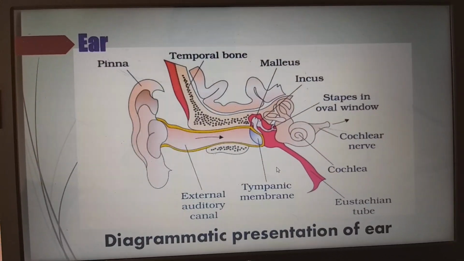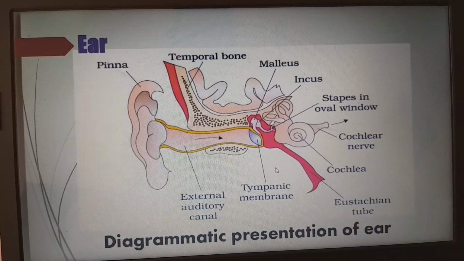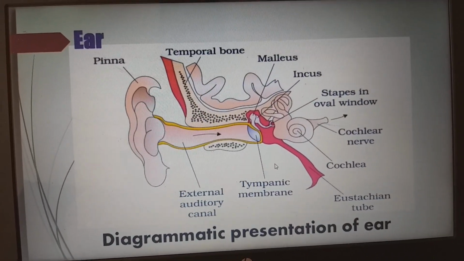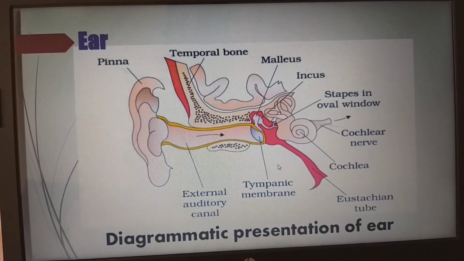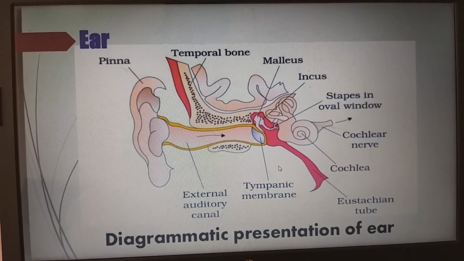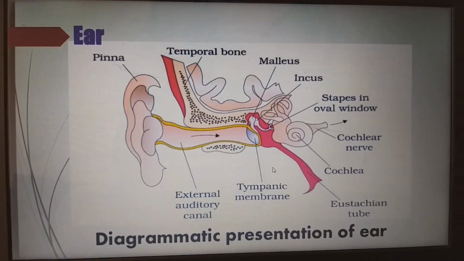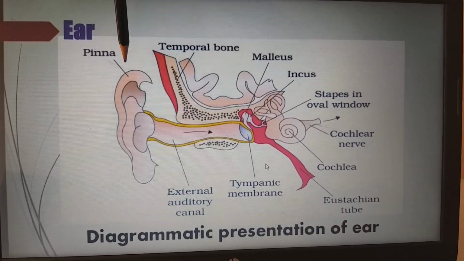So ear. This is the diagrammatic representation of the ear. If you want to know more detail about the ear, I have done a video on the ear and its whole anatomy and mechanism. Please refer to that video. It will be somewhat interesting to know. As usual, it is more descriptive in nature. And to know the parts here, this is the ear pinna.